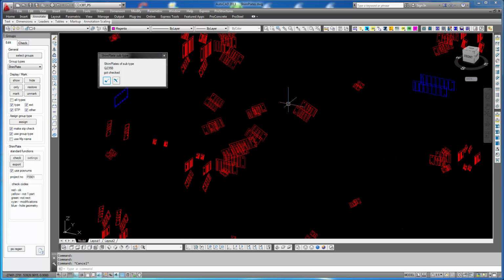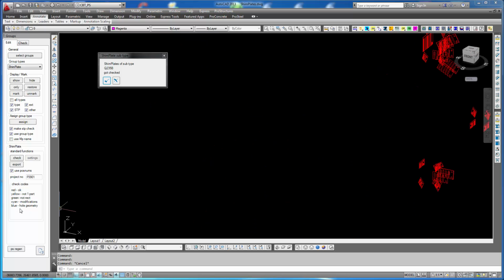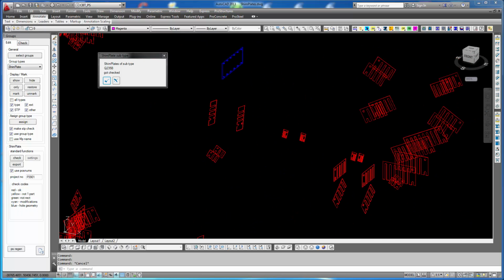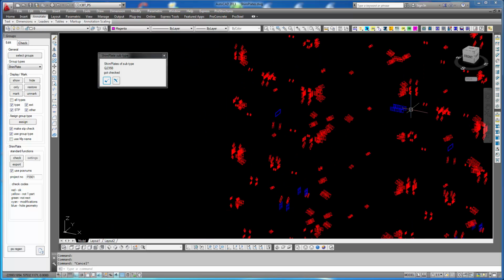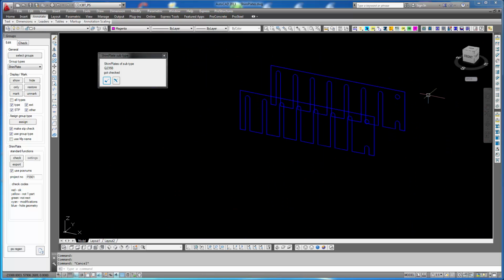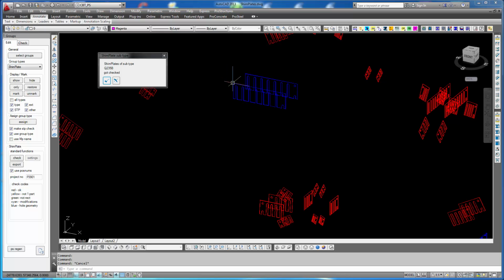The other colors in here are blue, and blue says hole geometry is not okay. If we look at parts, we see the pattern is totally different, so obviously the pattern of this shim plate is not covered. This shim plate seems to be okay, so I think it's probably a tolerance problem, that it might be slightly off.